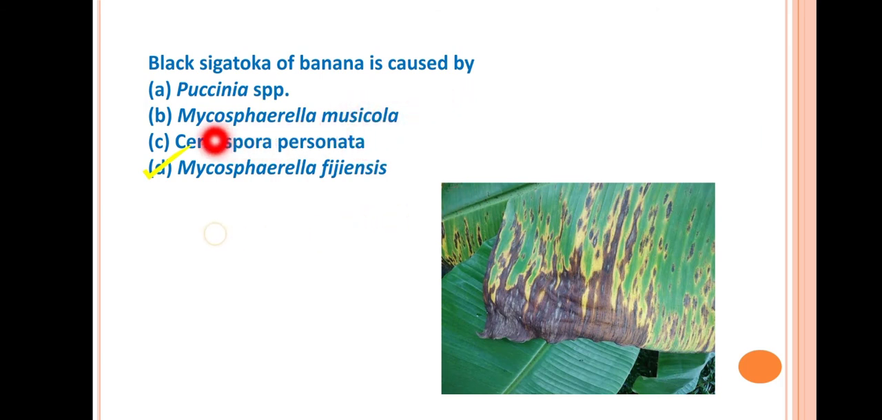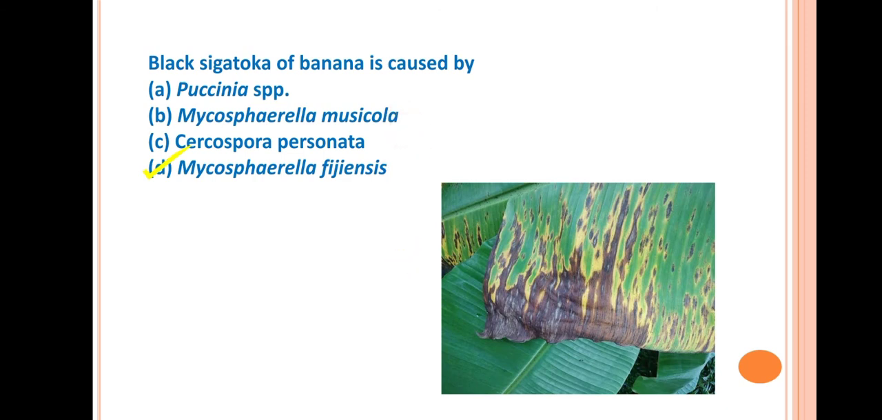In the black sigatoka, the spots are generally rusty brown or reddish color, and these are generally broader and longer ones, and these are most prominent in the lower surface. And in contrast to this, the yellow sigatoka that is caused by Mycosphaerella musicola, here the spots are yellowish greenish type, and it is generally smaller and shorter one, and it produces more prominently in the upper surface. Okay, so this is the difference between black sigatoka of banana and the yellow sigatoka of banana.